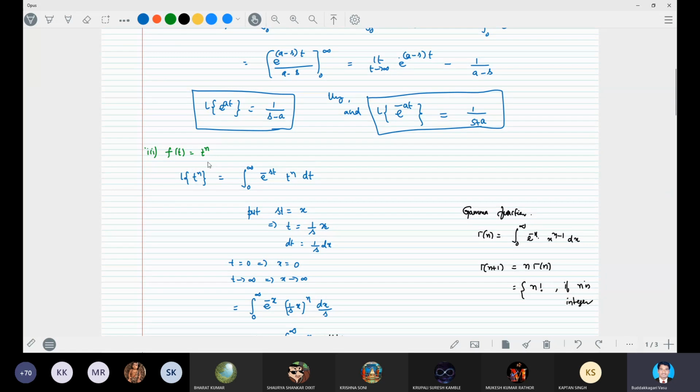Suppose I am just taking the derivation for the Laplace transform of t power n through the definition. This Laplace transform of t power n is equal to the integral from 0 to infinity of e power minus st t power n dt. Suppose you want to evaluate the integral from 0 to infinity of e power minus 5t t power 4.